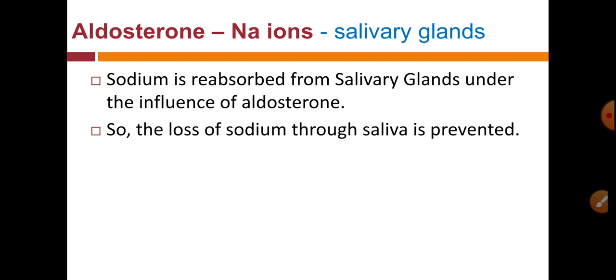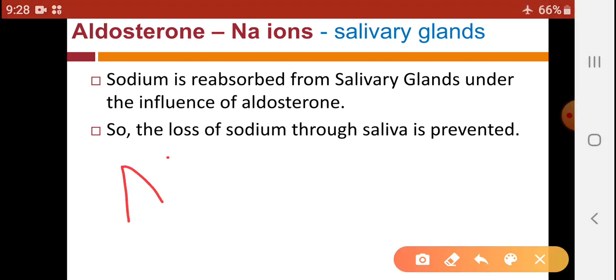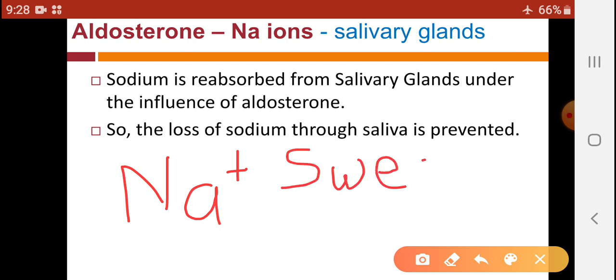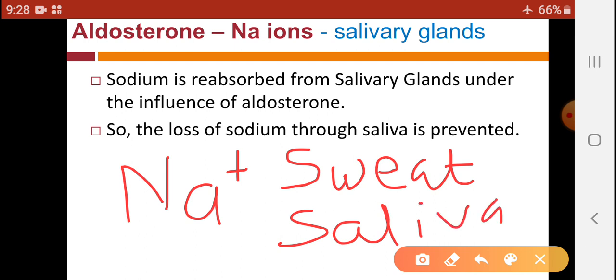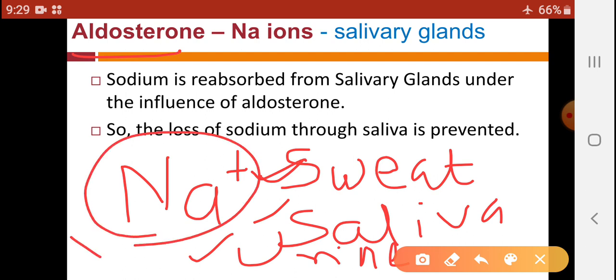So overall, less sodium ion is excreted through our sweat, our saliva, as well as our urine, when aldosterone secretion increases.